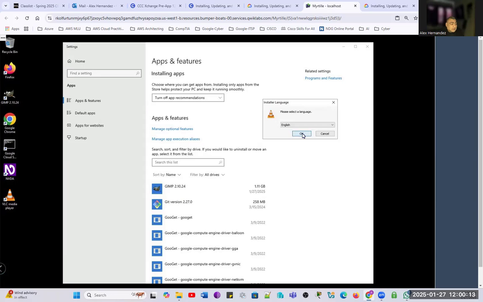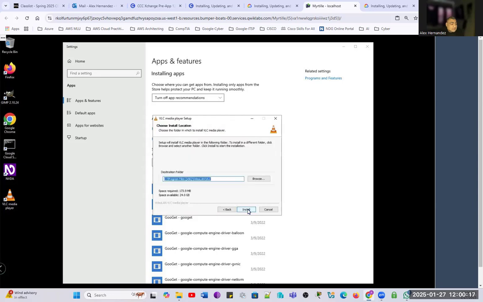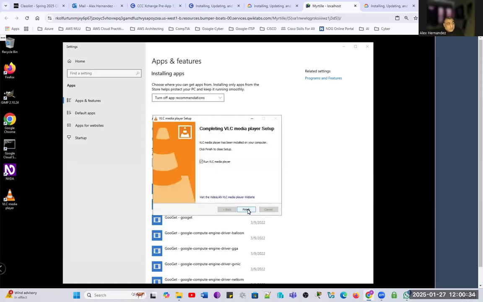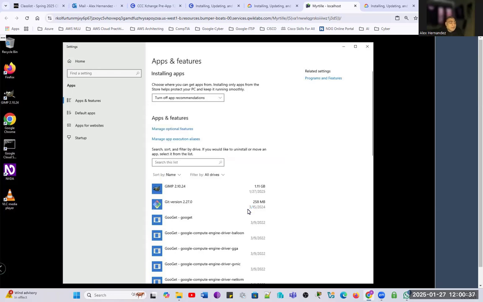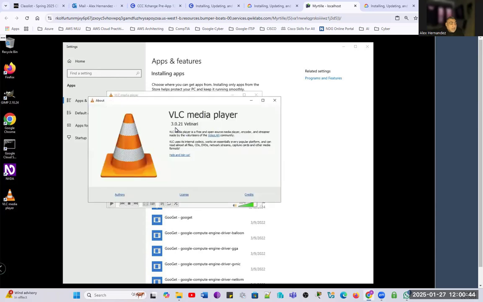We're going to go ahead and proceed. We're going to click next, next, next. We're going to use all the defaults. So this is like installing a new program on top of an existing program. The same program, of course, a later version. Okay, we're going to run it now. And then we're going to check for the version.